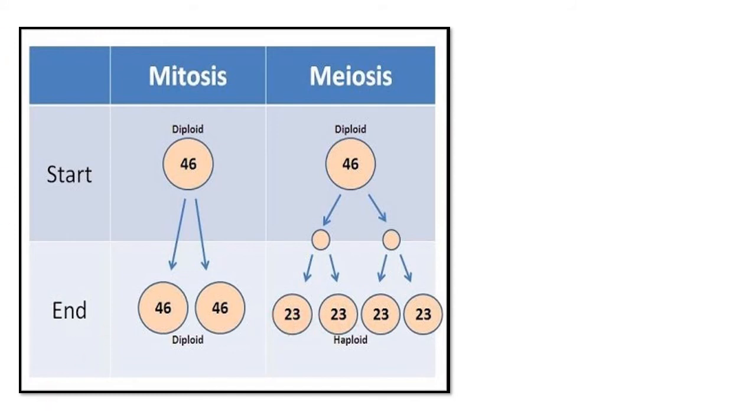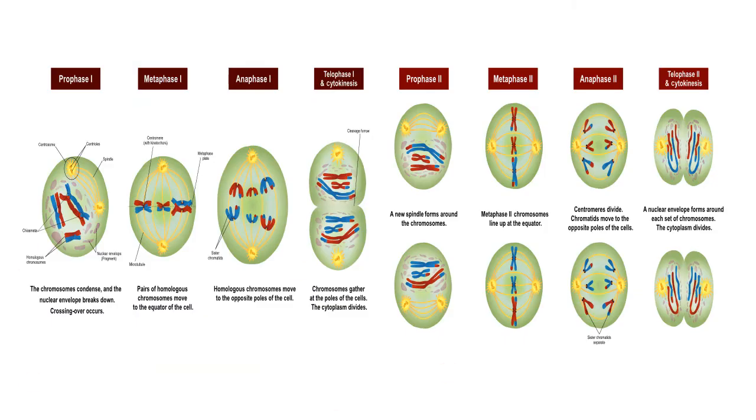And next, what are the stages here? This is very important. In my previous video I also discussed mitosis. Mitosis has prophase, metaphase, anaphase, telophase and cytokinesis, and then produces 2 cells. Here it is also the same, but there are 2 stages: meiosis 1, and then from here meiosis 2. All the remaining steps are the same.